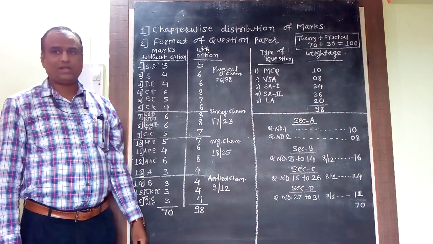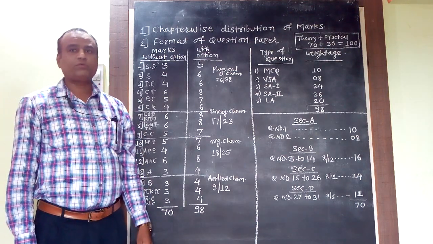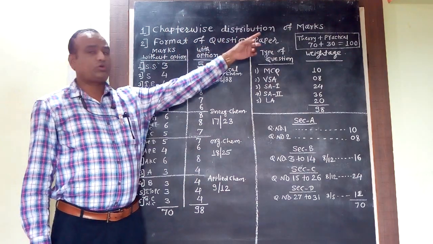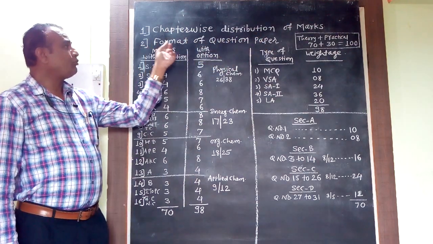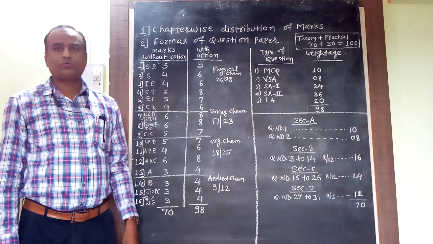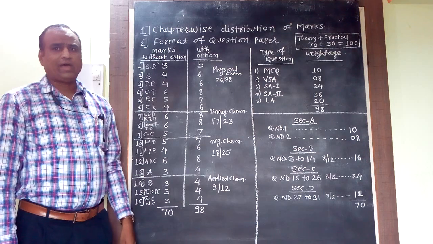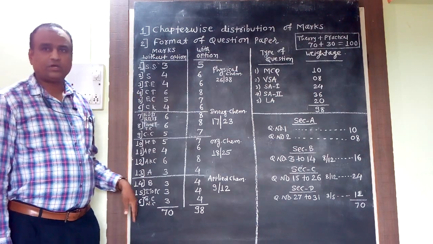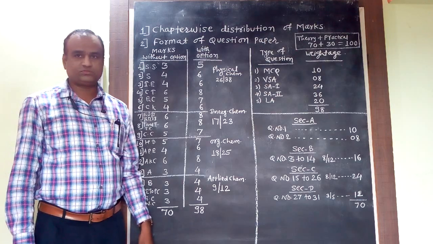Before starting the syllabus, all of you must be familiar with two points. Those two points are the chapter-wise distribution of marks, and the format of the question paper for your annual exam for 2021. As all of you are familiar, there are a total of 16 chapters in your chemistry 12th standard syllabus.